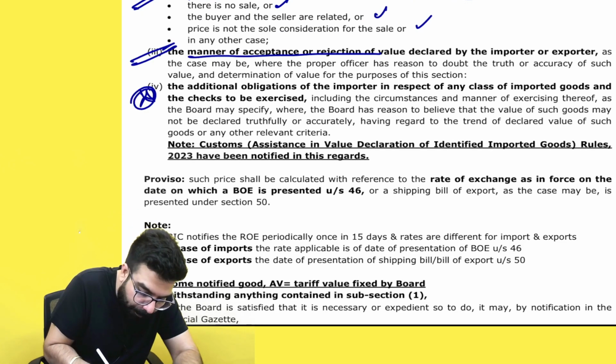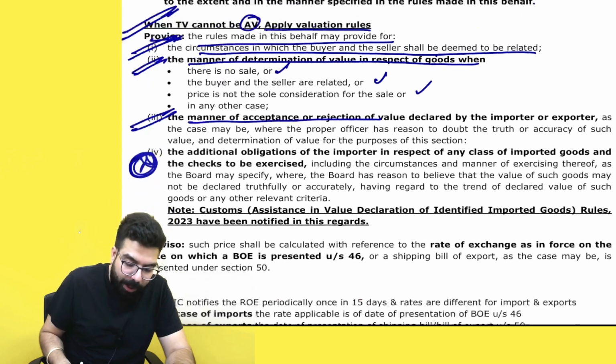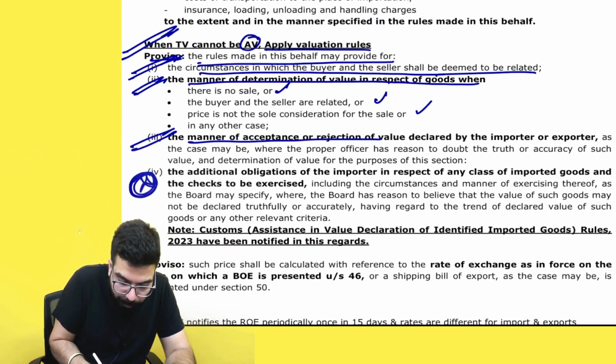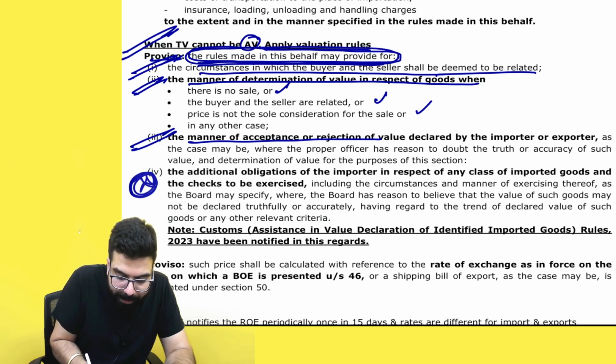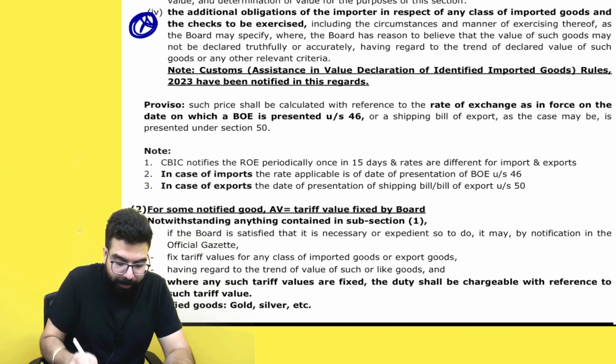Here one additional point was inserted wherein it was told that the rules can provide. Now, the rules made in this behalf may provide for, which means the central government can make rules. The central government can make rules when?